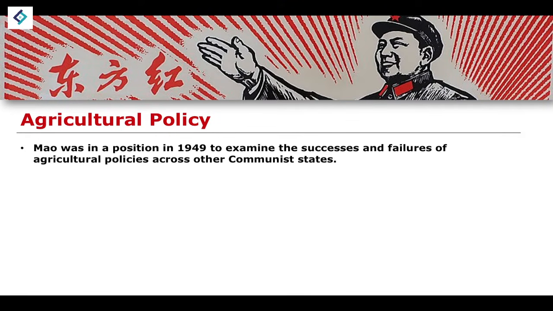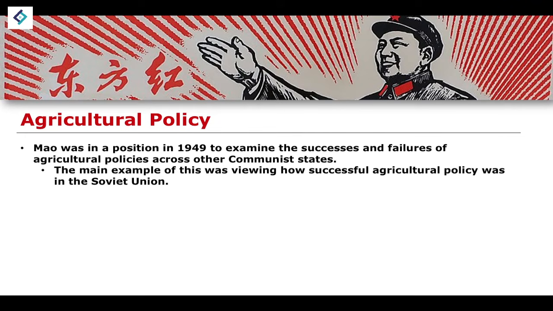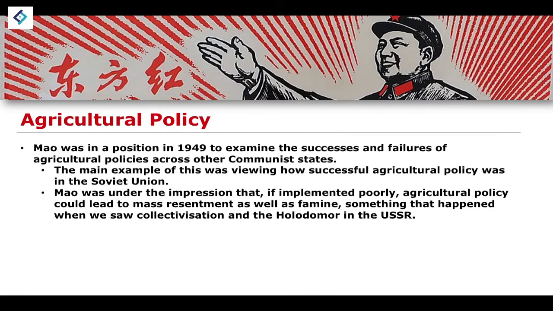So, in 1949, Mao was in a position to examine the successes and failures of the agricultural policies that existed in other communist regimes. So, for example, he saw how successful or unsuccessful, in some instances, agricultural policy was in the early years of the Soviet Union. We don't cover the Soviet Union in this series of lessons in any great detail, but he was under the impression that if implemented poorly, communist agricultural policies could lead to mass resentment as well as famine.